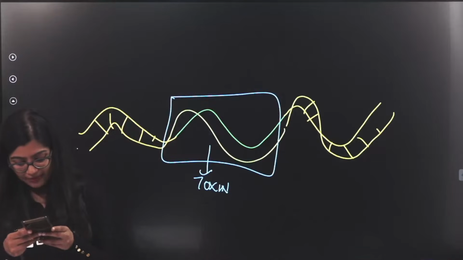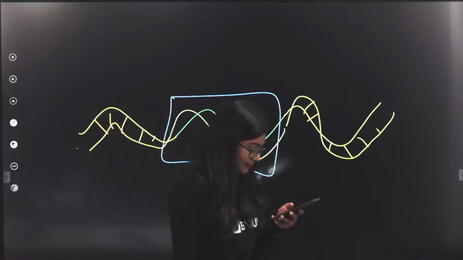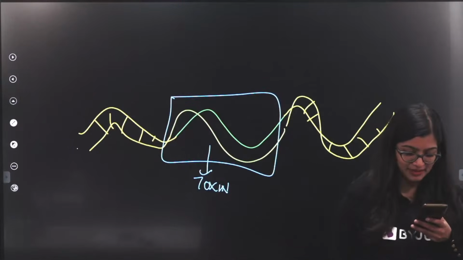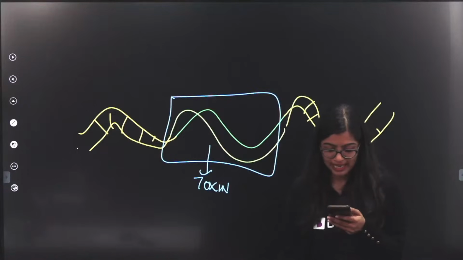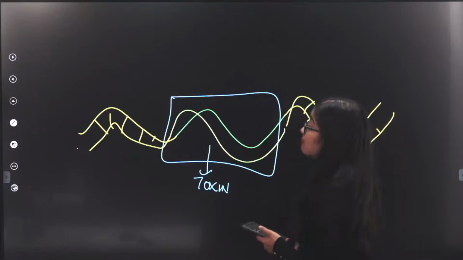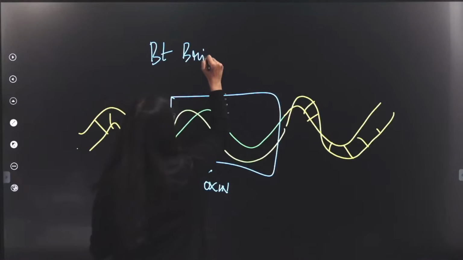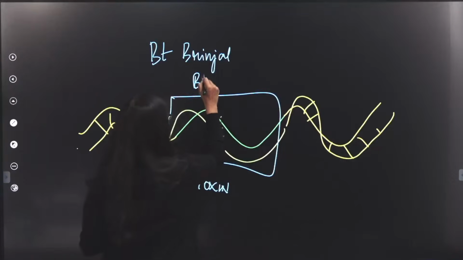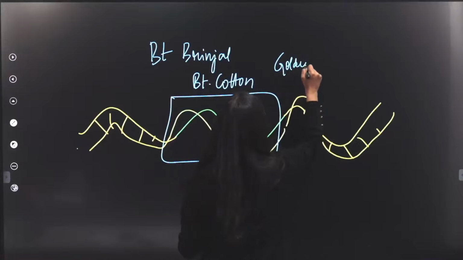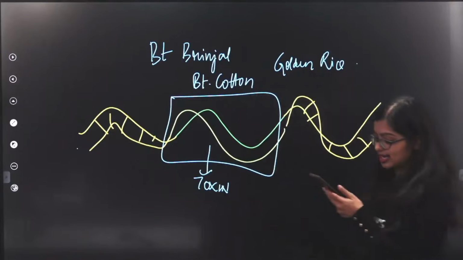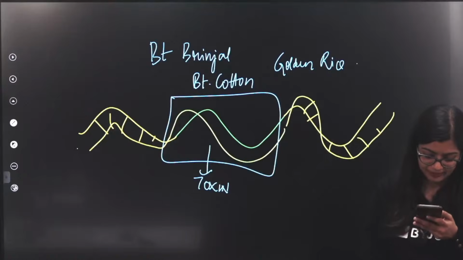Ma'am, is the GMO result certain? More certain than hybridization, okay? Yes, all right. Are we clear? Ma'am, could you please give me some examples of genetically modified plants? Definitely. So you have BT brinjal, you have BT cotton, and you have golden rice. So these are 3 examples you can write down. Okay, are we clear everyone? Very quickly.